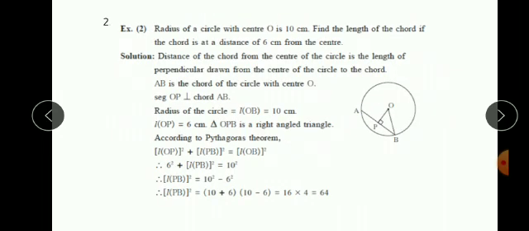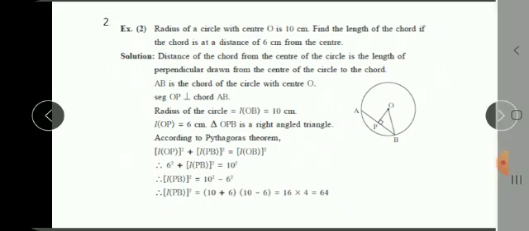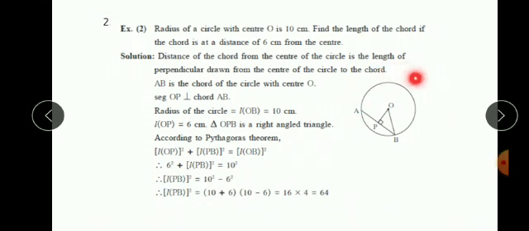Now let us see the second example. See the circle first. Here one circle is given. O is the center of the circle, AB is the chord, and OP is perpendicular to chord AB. Example 2: the radius of the circle with center O is 10 cm. Find the length of the chord if the chord is at a distance of 6 cm from the center.